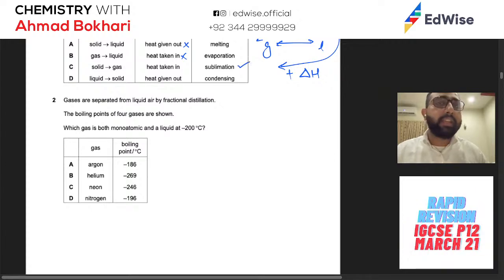ये नाम हमारे पास ठीक आ गया. And heat is taken in, yes it is, because gas has high energy. So both of them are correct. C is our answer. That's it. Liquid to solid, उसका नाम ही उसने गलत दे दिया है. ठीक है. Liquid to solid में ये ठीक है, ये नाम गलत है. It is not condensation. Liquid to solid is freezing.